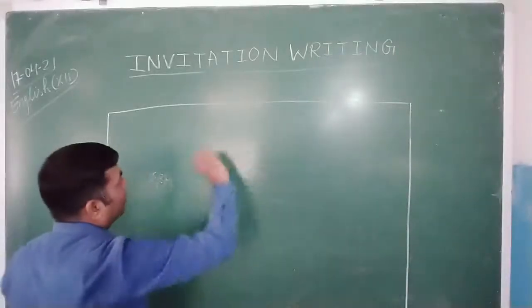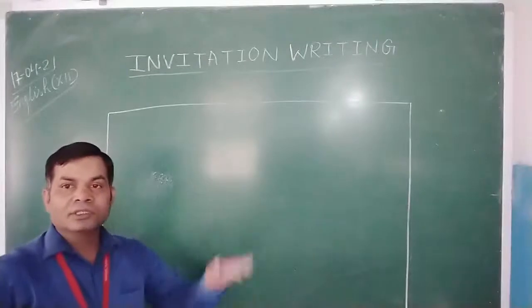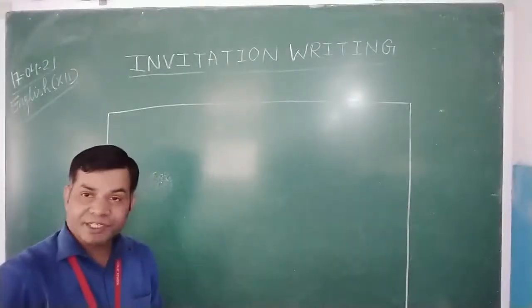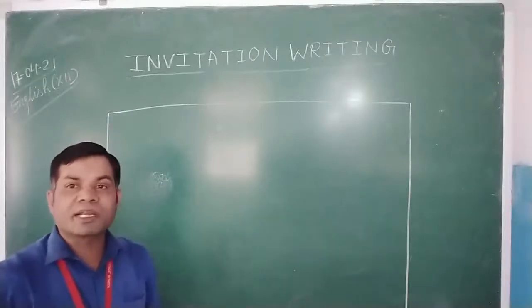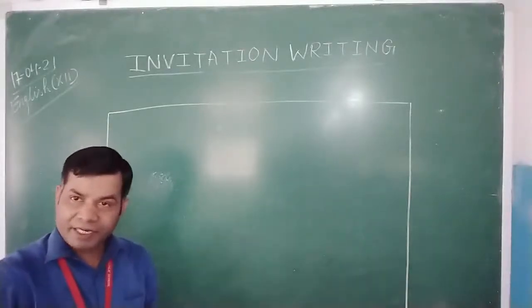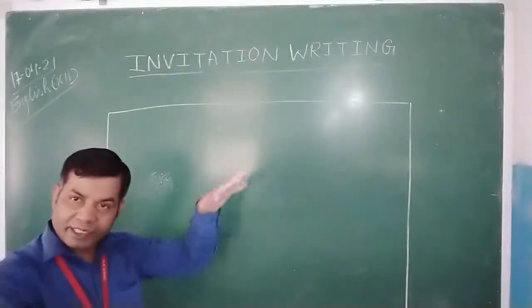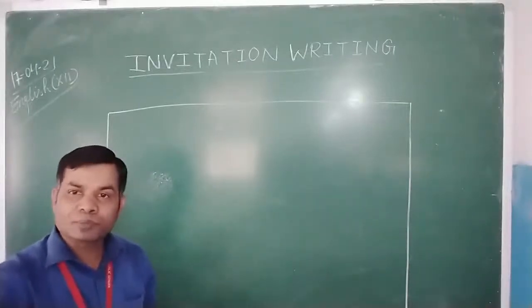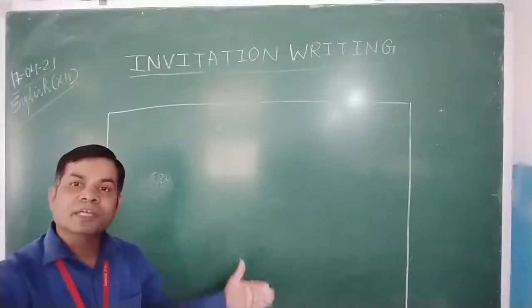Then let us write down the invitation which was discussed in my last video. Now we are going to organize all the points and write them in a proper card form invitation.